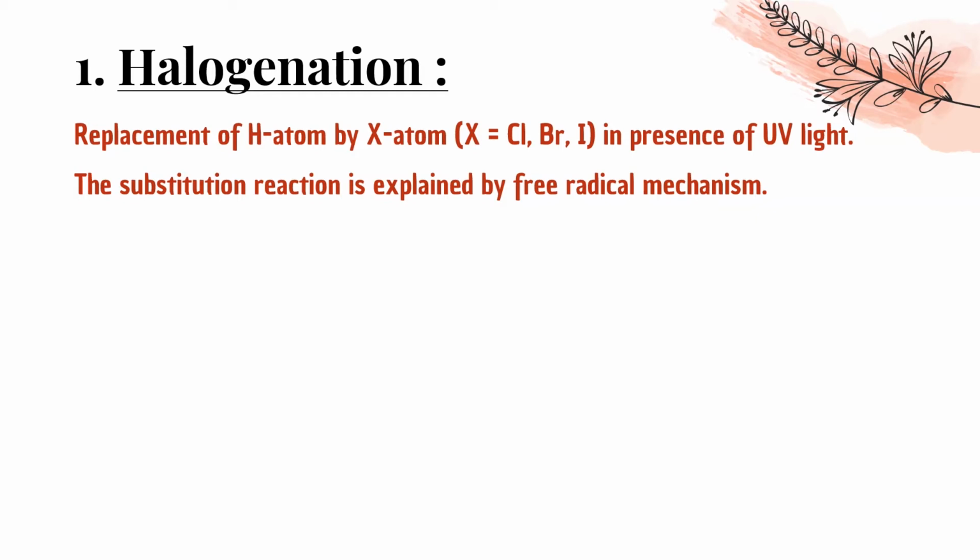The two things I am going to explain you over here. Whenever this UV light is there, it means that it is substitution reaction, or you can say in other way, the substitution reaction will be in presence of UV light or sunlight. Okay, and if it is sunlight or UV light, it will follow the free radical mechanism. That means it is going to form free radical, like methyl free radical or intermediate.